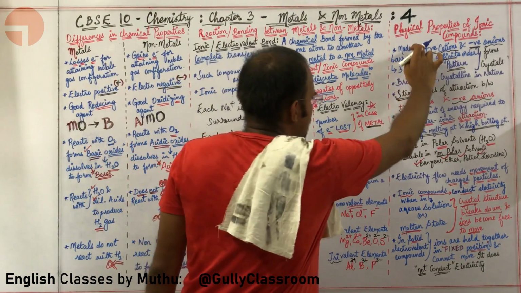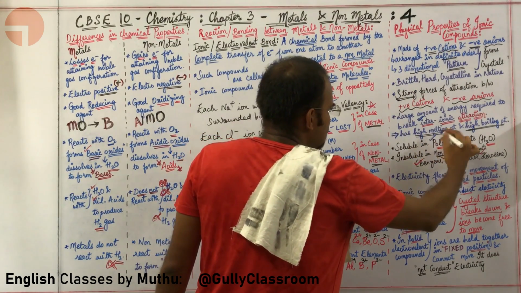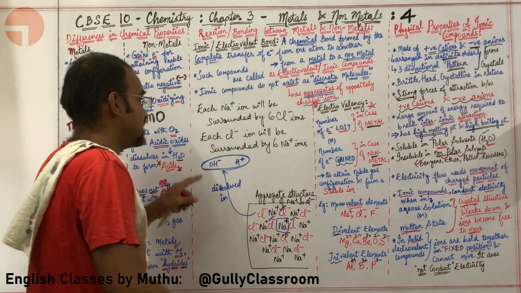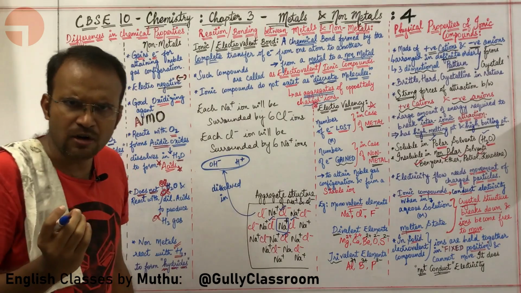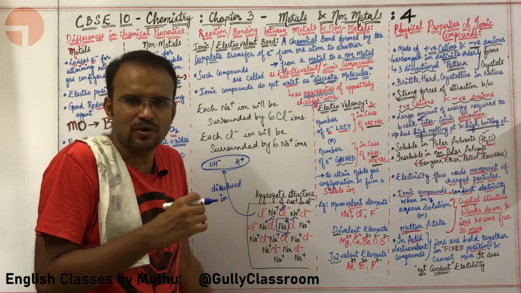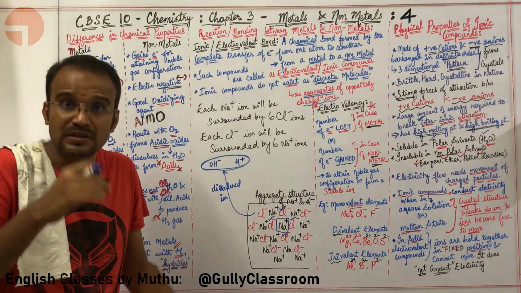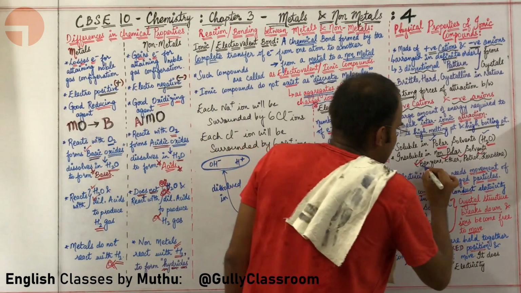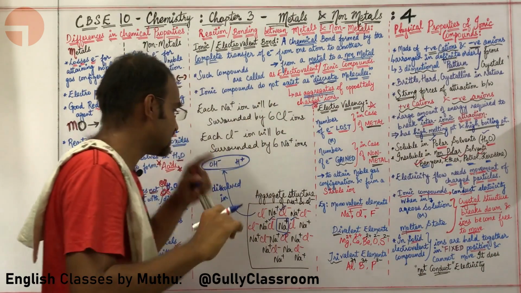So polar compounds, ionic compounds, electrovalent compounds are soluble in polar solvents, which is basically water, but they are not soluble in non-polar solvents, which are organic compounds, which we will learn about in carbon and its compounds. All the compounds that are formed with the help of carbon are called carbon compounds or organic compounds. Good examples are benzene, ether, petrol and kerosene. Okay, sir.